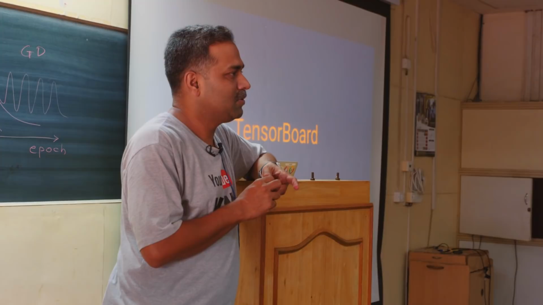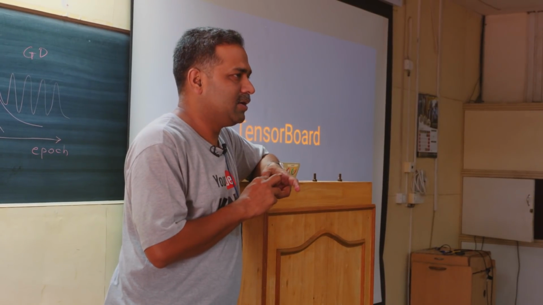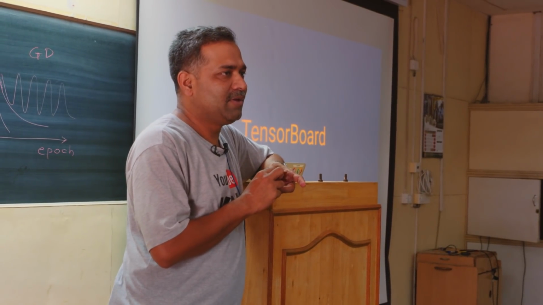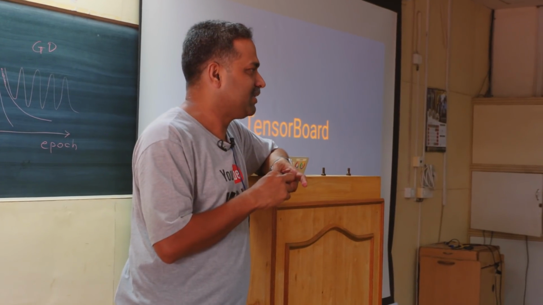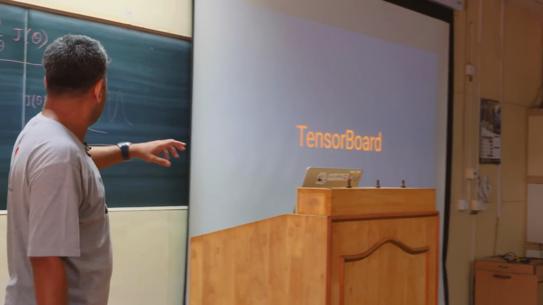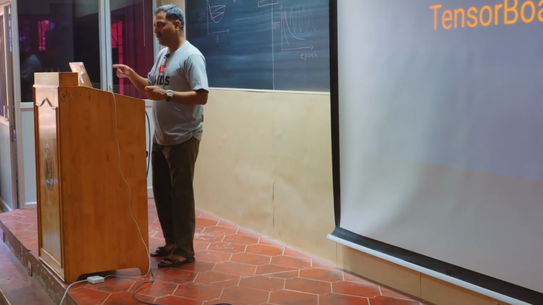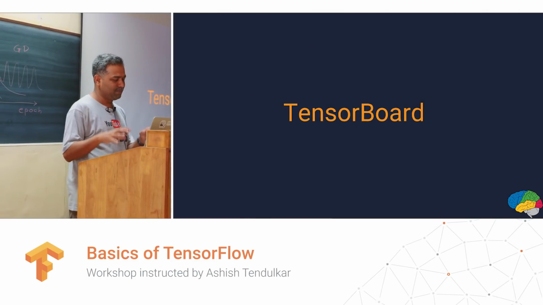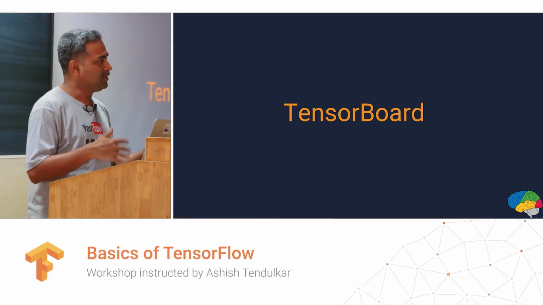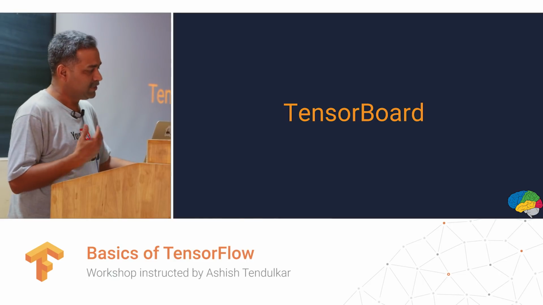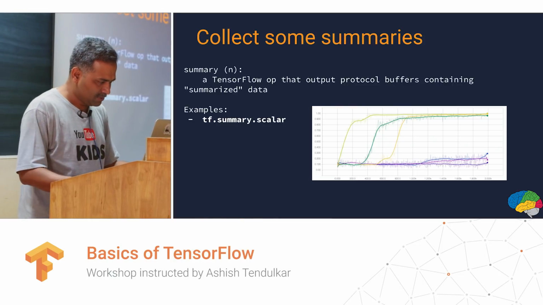Have you at least trained one machine learning algorithm? Each one of you? And did you look at the loss? If you are training, let's say, linear regression, did you look at what the squared error is after every iteration? So you want to look at that. TensorBoard is a place to look. TensorBoard is a tool that comes with TensorFlow, where all these statistics are gathered and shown to you.